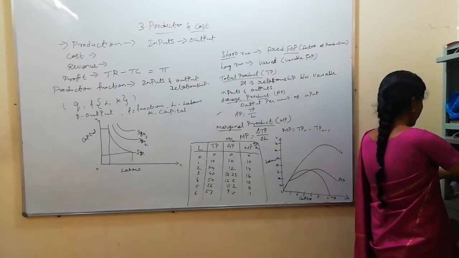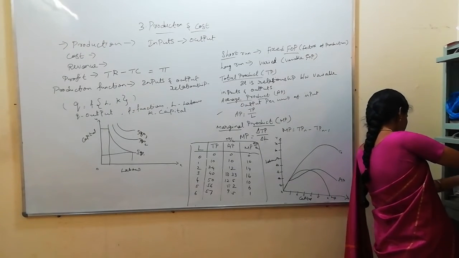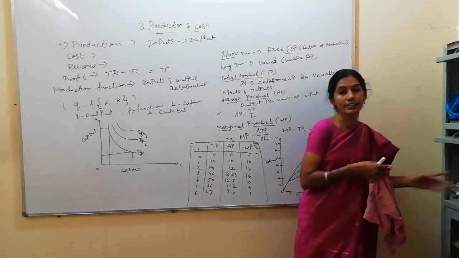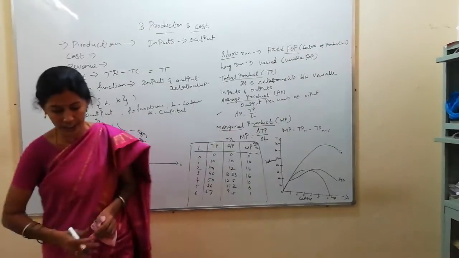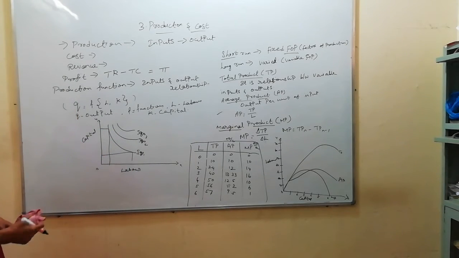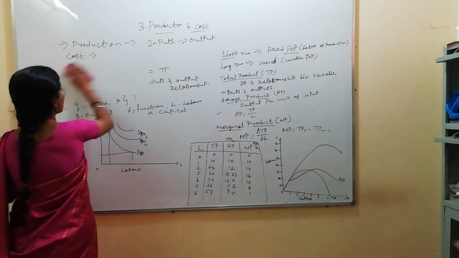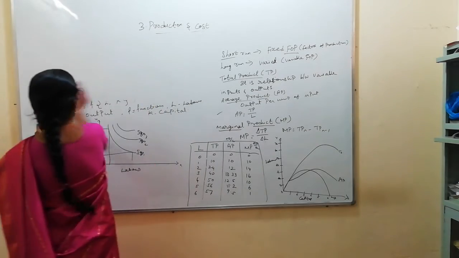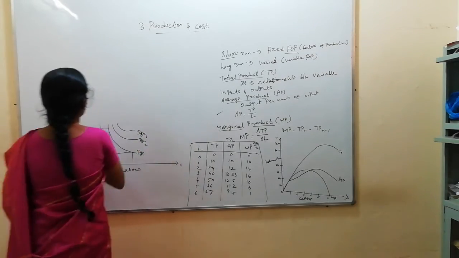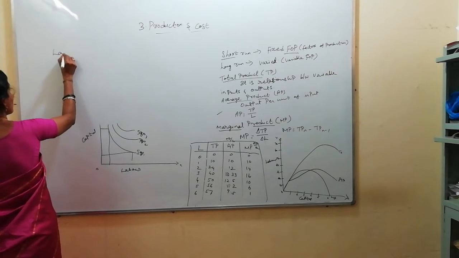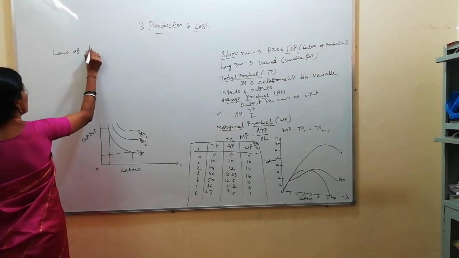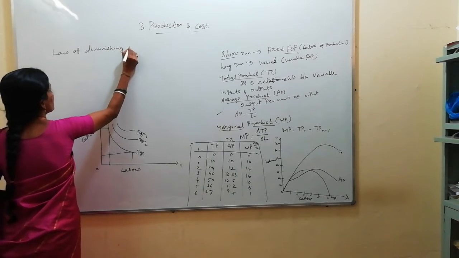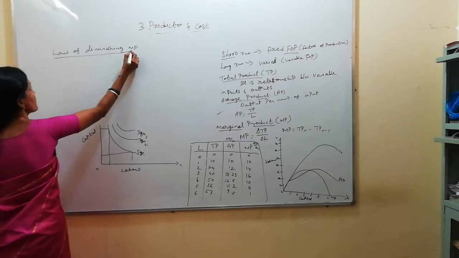So you know that in the short run you can't change the factors of production. In the long run the factors of production will keep on changing. Law of diminishing marginal product or law of variable proportion we are going to discuss now. Law of diminishing marginal product or law of variable proportion.